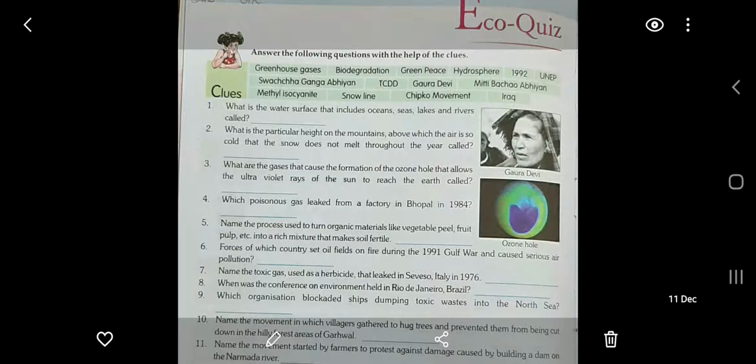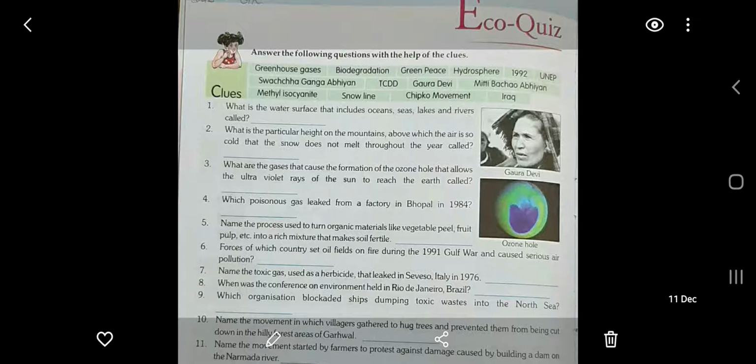Okay, so we'll just read out the question one by one and we'll try to answer these questions. So sit with a pencil and then you can just fill in your book along with me. Okay, the first question is, what is the water surface that includes oceans, seas, lakes and rivers called? We all know that the part which is covered, the realm of earth which covers water, is termed as hydrosphere. Understood? Hydro means water, so all the water bodies come under hydrosphere.